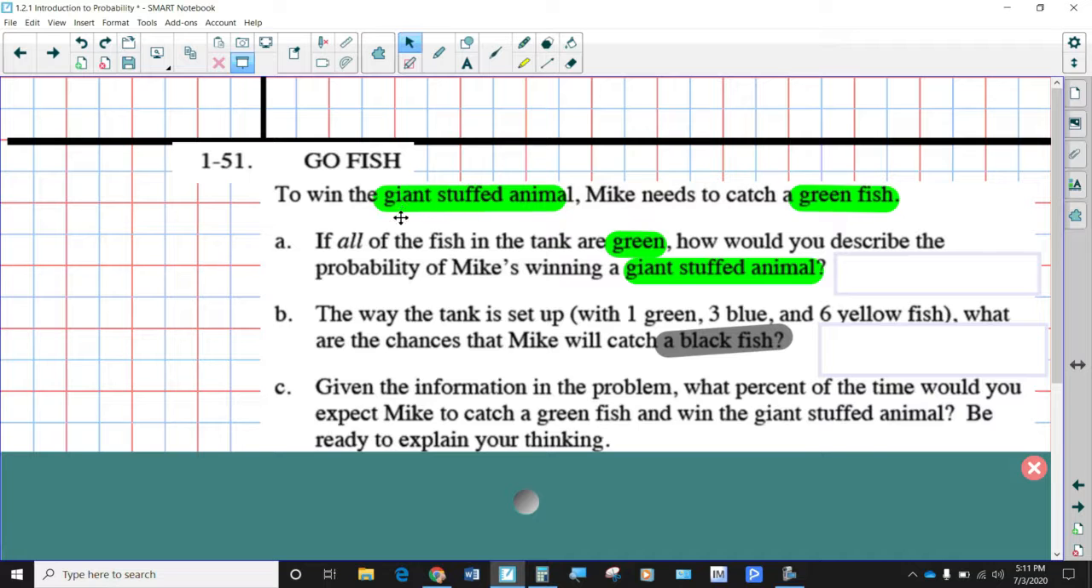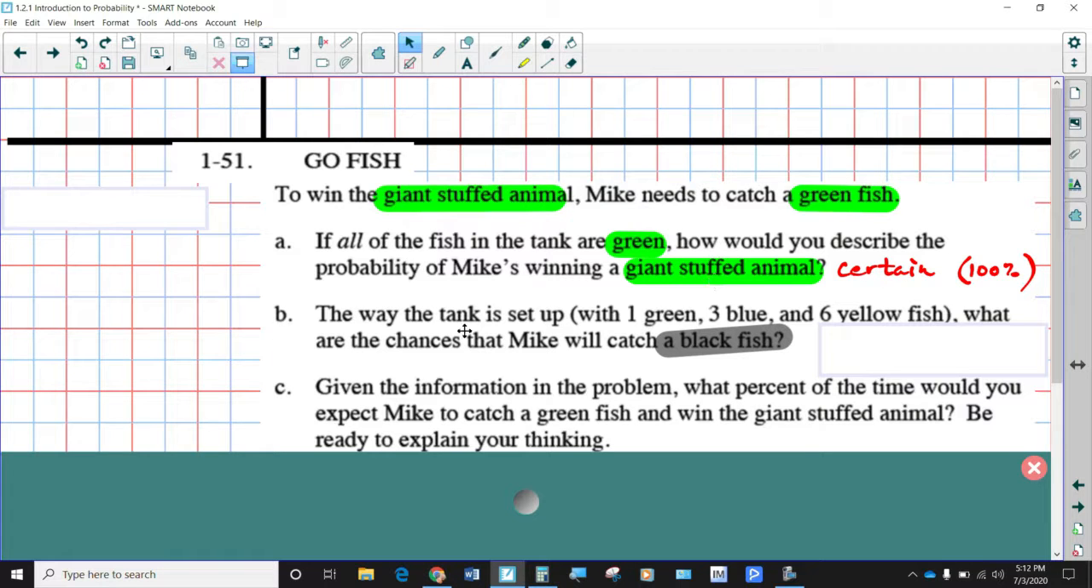So if all the fish are green, can you get any other color besides green? No, you can't. So doesn't that mean it is 100% certain that you're going to get that giant stuffed animal? Not much of a contest if you have to get a green fish to win and all they have are green fish. Why don't they just give out the stuffed animal? I don't know, I'm digressing a little bit.